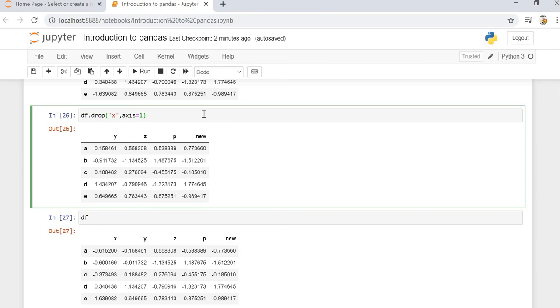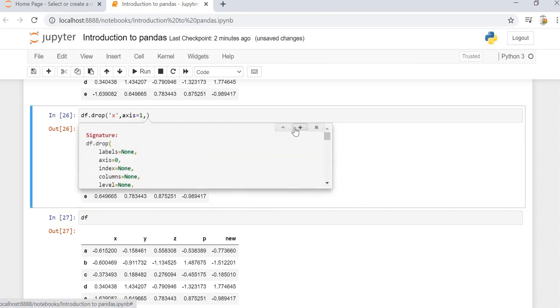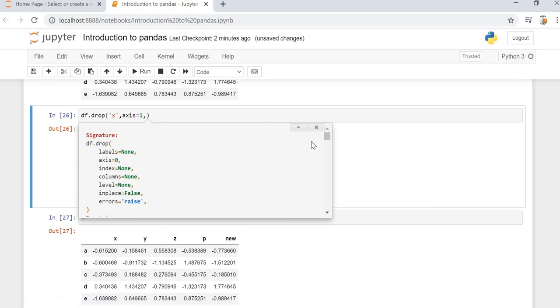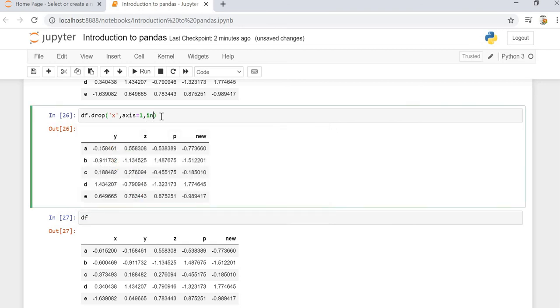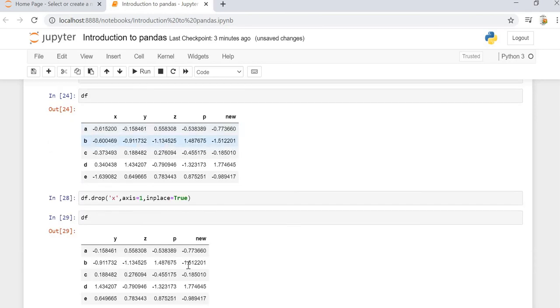For that, inside the documentation you can see this is present in almost every pandas method that you will use. That is inplace. Here inplace is False. If we really want to delete the column, we have to specify inplace equal to True. We can do it with a column, and with a row also. Then if we check the df, we don't have the X column available.